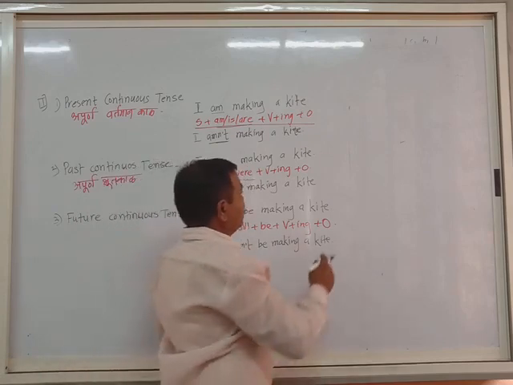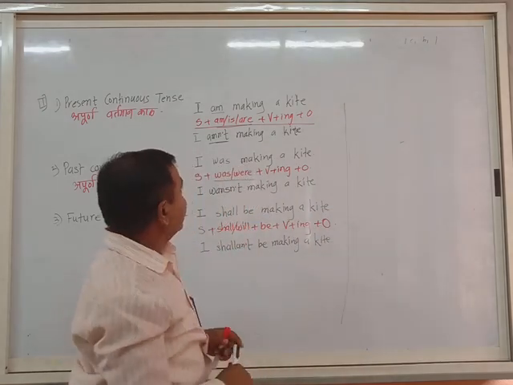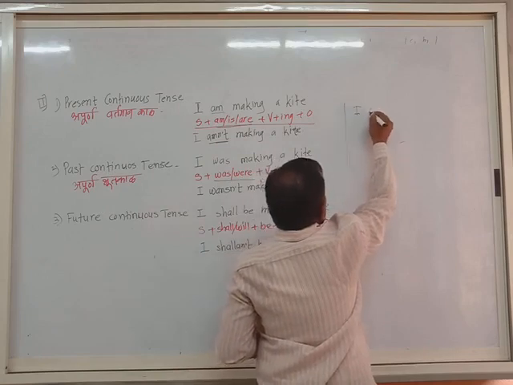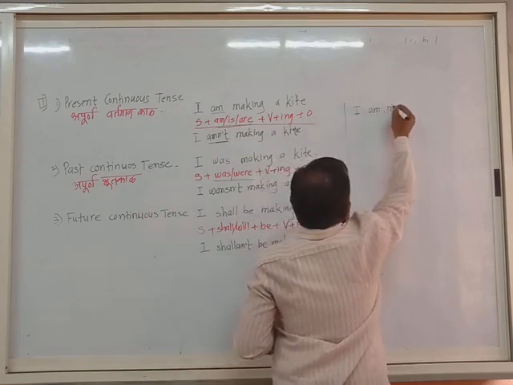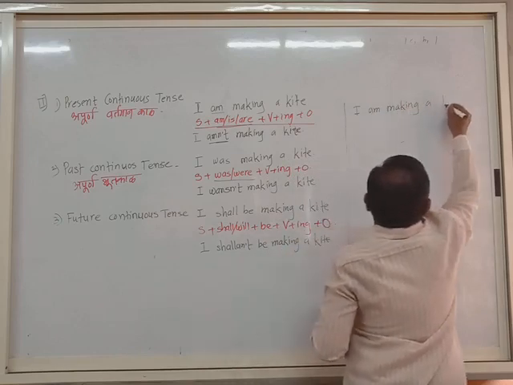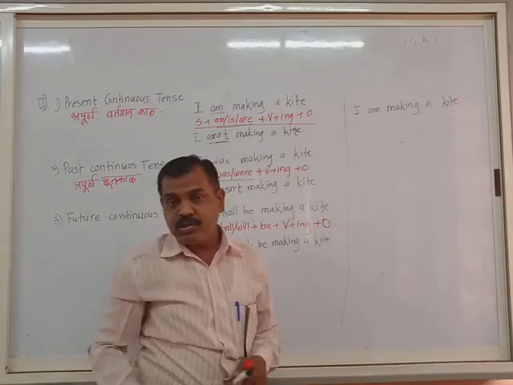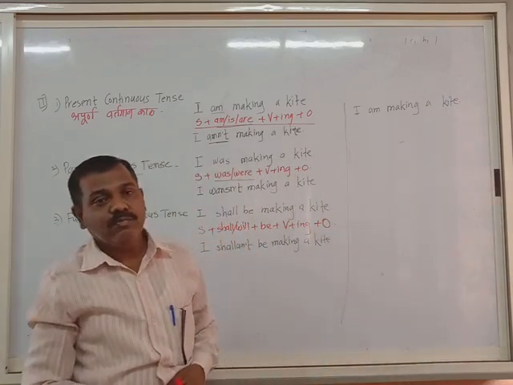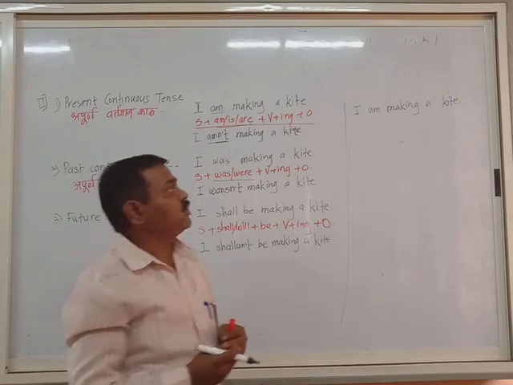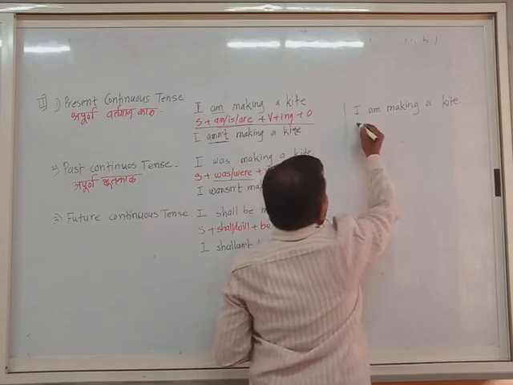What remains for the expansion of these ideas to know completely? Again, I take one sentence from the present continuous tense: I am making a kite. What pattern did we use for the verbal question? Just shifting the places of the subject and auxiliary. See, I am making a kite.